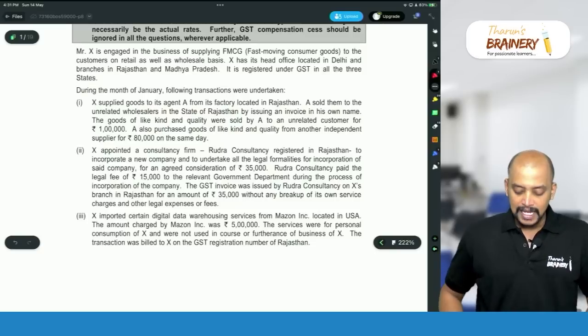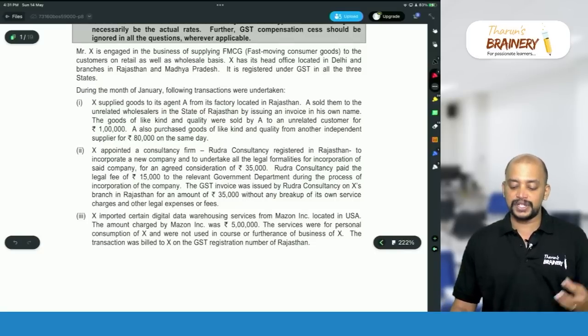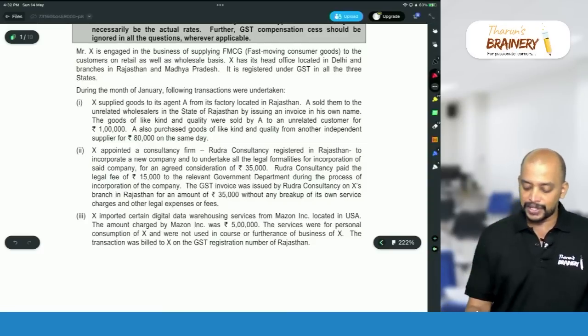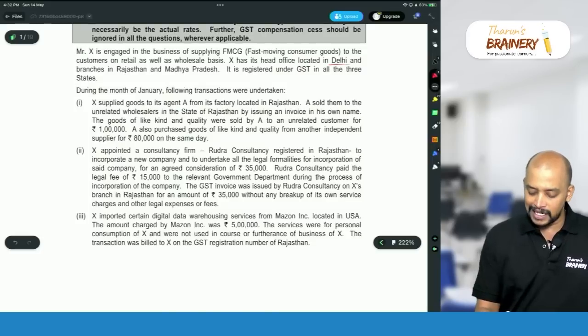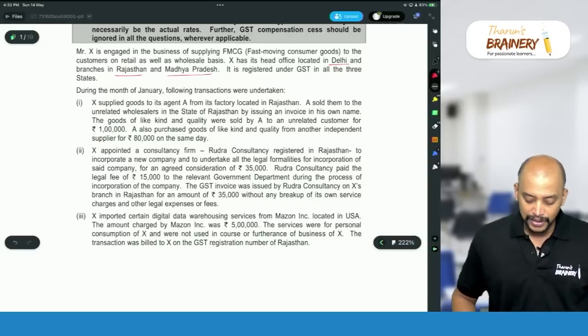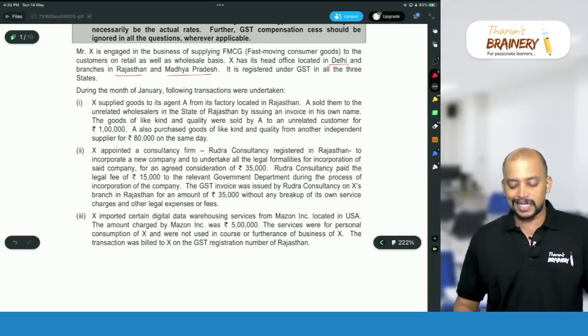Mr. X is engaged in the business of supplying FMCG goods to the consumers on retail as well as wholesale basis. X has its head office located in Delhi and branches in Rajasthan and Madhya Pradesh. So they are located in Delhi, Rajasthan and Madhya Pradesh. It is registered under GST in all the three states. During the month of January, the following transactions were undertaken.